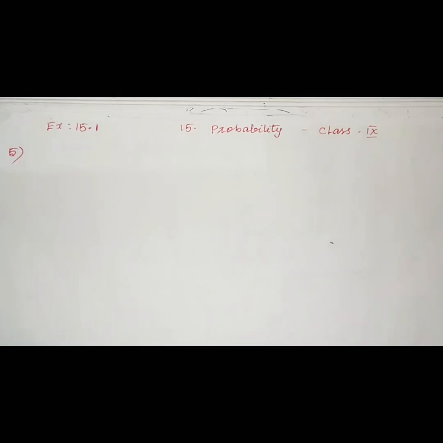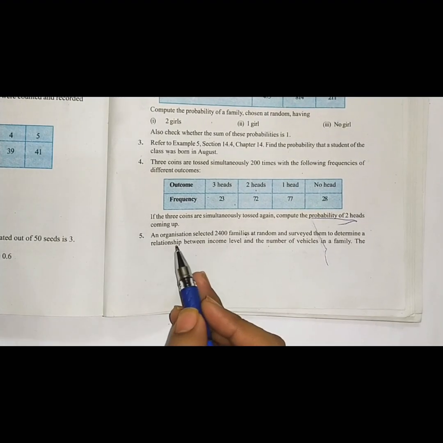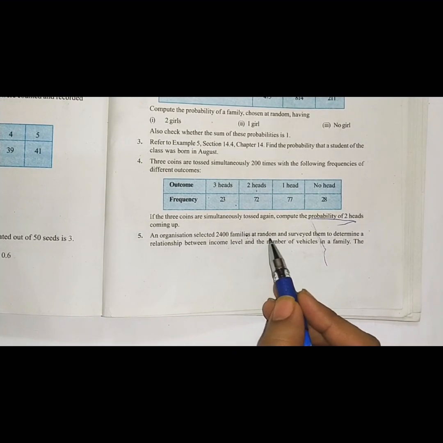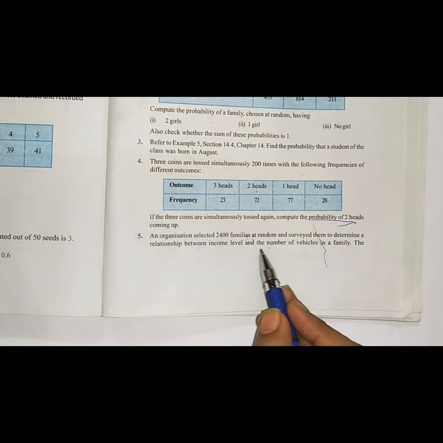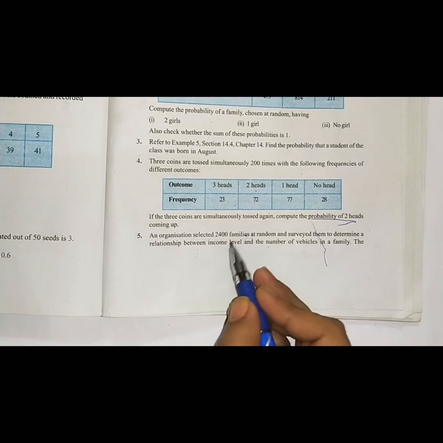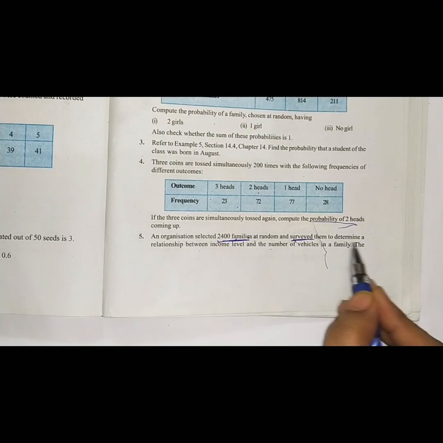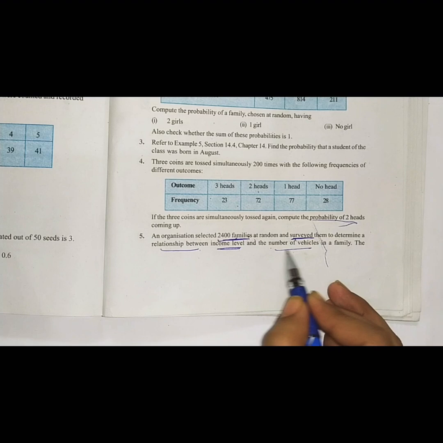Lesson 15, Probability, Exercise 15.1, Question number 5. An organization selects 2,400 families at random and surveys them to determine a relationship between income level and the number of vehicles in the family.